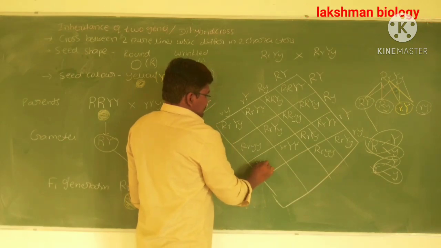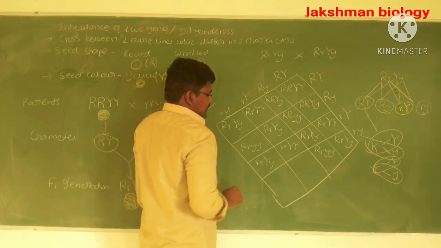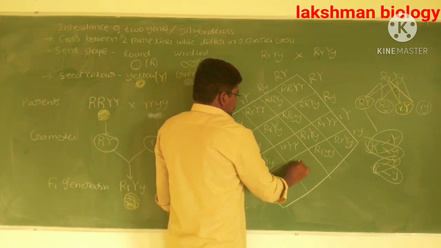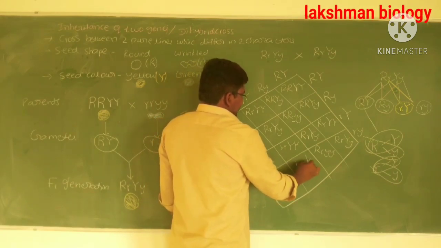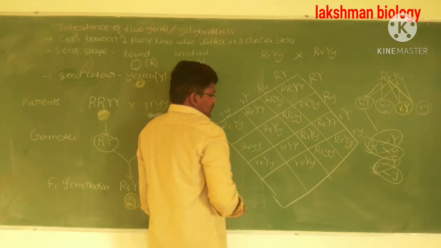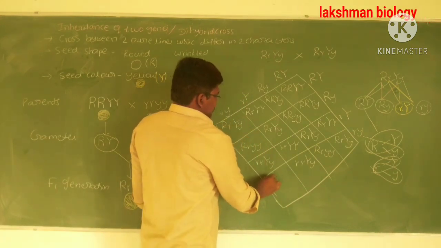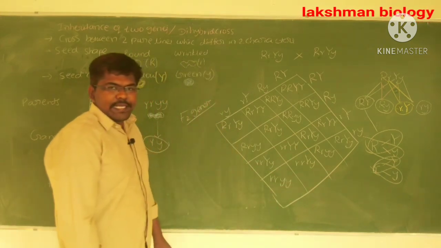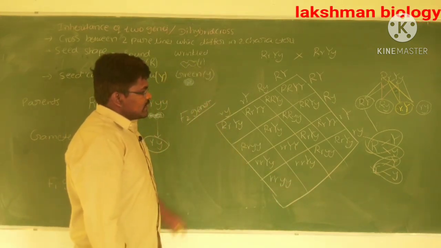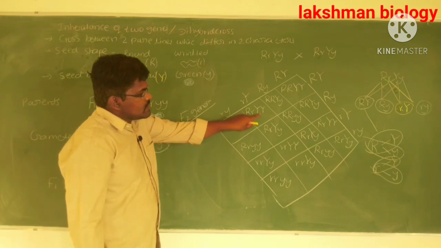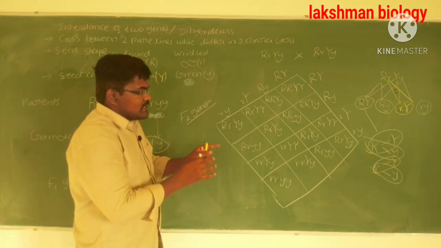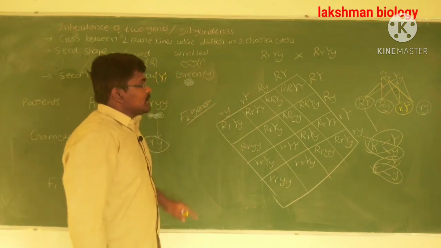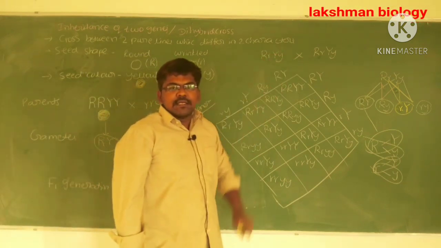Then small r, capital Y, round yellow. Then small r, capital Y, round yellow. Then small r, small y, that is wrinkled green. See, 16 plants are formed in the F2 generation by crossing heterozygous F1 generation plants.